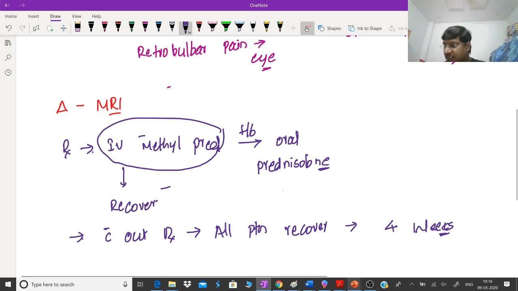We are discussing optic neuritis now. Let me concentrate on this. The DIC part, let me take up later when I am discussing hematology, because we will be completely away from the topic.